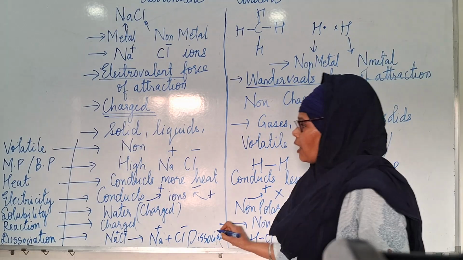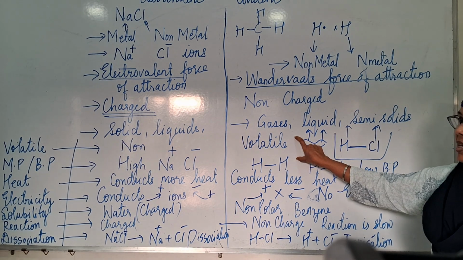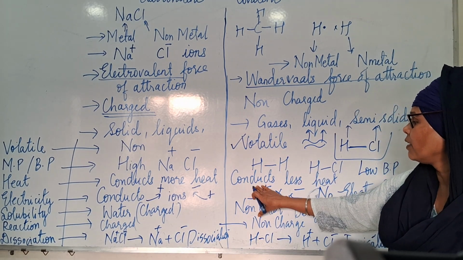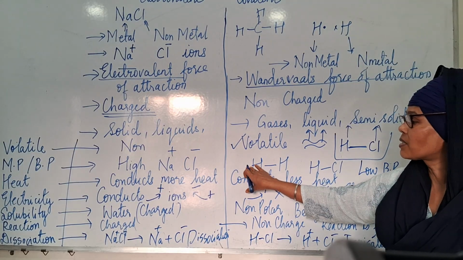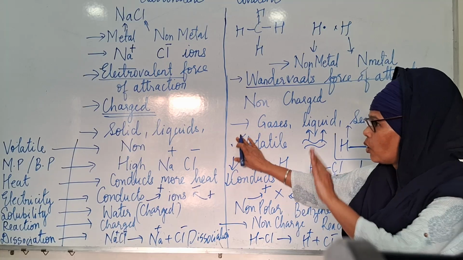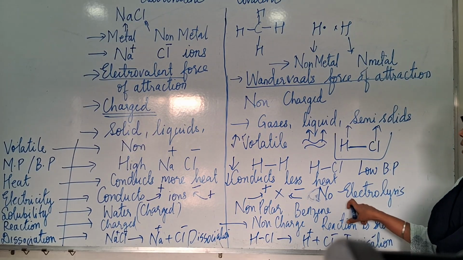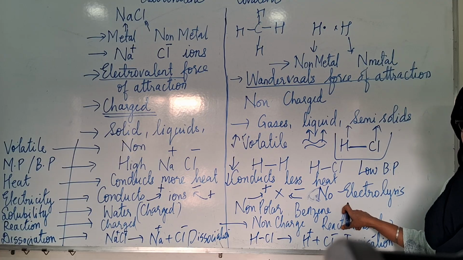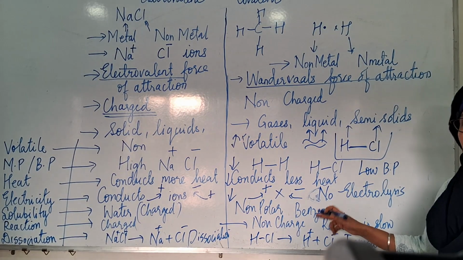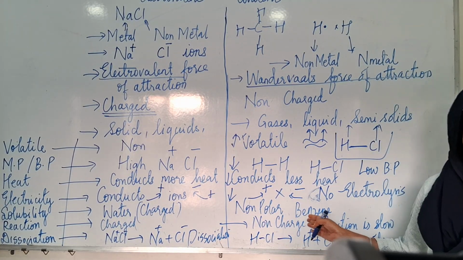I will repeat what is more over here. This is volatile, and this will conduct less heat. The melting and boiling points: this is low, this is more, and this will conduct. Will electrolysis take place over here? No. What about solubility? Like will dissolve like. This dissolves in water. This is going to dissolve in non-polar.